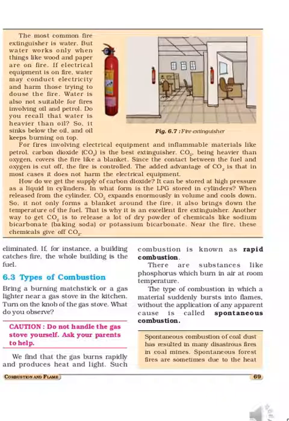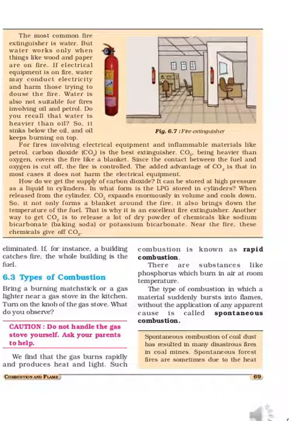When coal is mined from the coal mines, a lot of coal dust is formed, which sometimes causes disastrous fires in the mines. That is due to the sudden, without any apparent cause, it may catch fire. That is called spontaneous combustion.